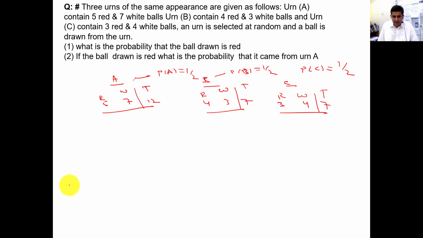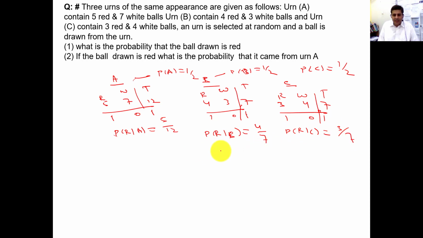So we want to calculate this. If they choose a red ball from A, red given that it came from A will be 5 by 12. If it came from B, it will be 4 by 7. If it came from C, it will be 3 by 7.